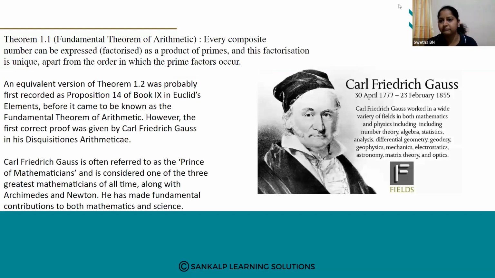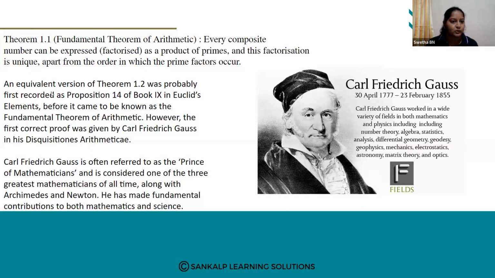See here, one second. Yes, Carl Friedrich Gauss. He was a German mathematician. So he has contributed in the field of maths and science. Okay, the fundamental theorem of arithmetic. See, every composite number can be expressed or factorized as a product of primes, and this factorization is unique apart from the order in which the prime factors occur.